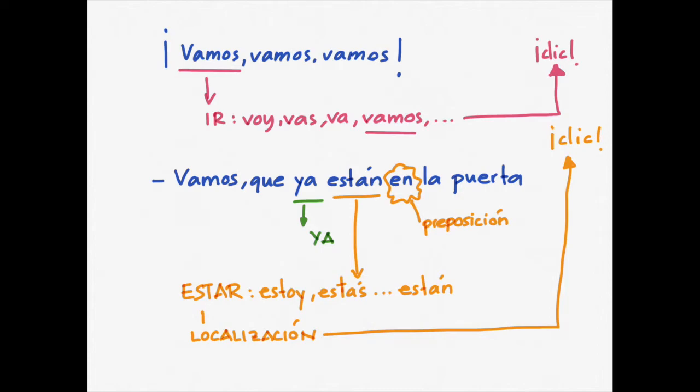We use estar to place things. And in Spanish, we place all the things with the preposition en. So, en means at. En means on. En means in. And if you want to know more about the difference between estar and ser, because both are to be, sorry about this, I know it's not always easy to know the difference, but if you want to know more about it, you can click the link above.